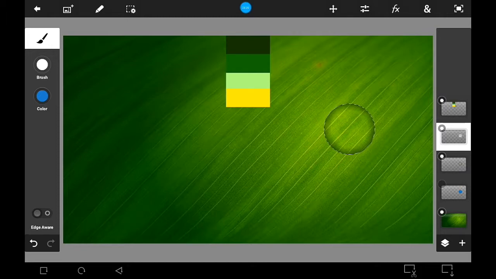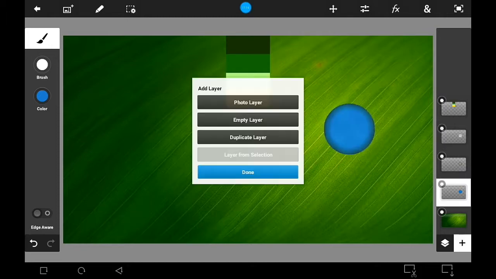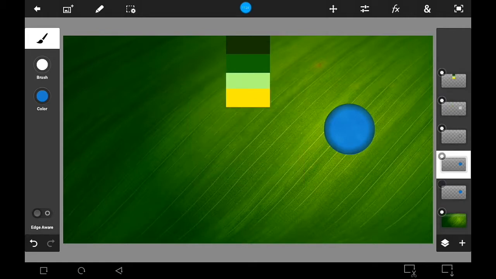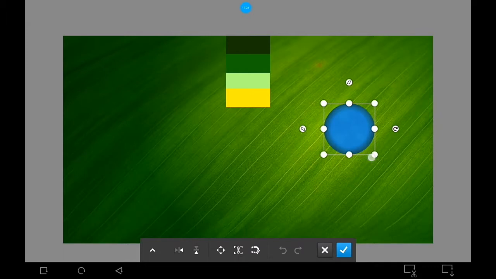Let us add ring reflection to the drop. Duplicate the circle layer. Hide the bottom circles layer. Reduce the size, and place it at the middle.